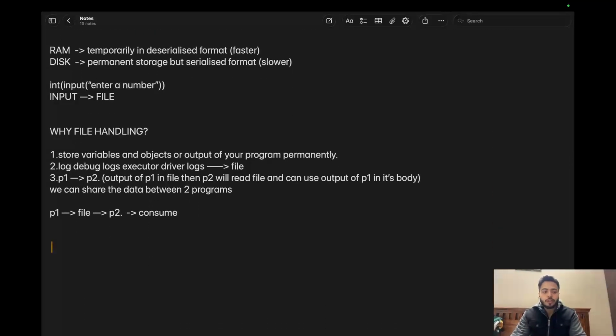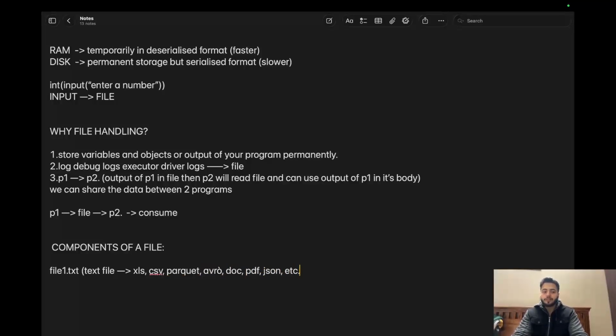So now let's jump to another very, very important topic, components of a file. What are the components of a file? Say suppose I have this file, file1.txt, and txt is the extension of your text file. Similarly, I can have another file like xls, which is Excel. Then I can have your CSV file. Then I can have Parquet, Avro, Word doc, PDF, JSON, etc. And all these are row based, column based file formats.